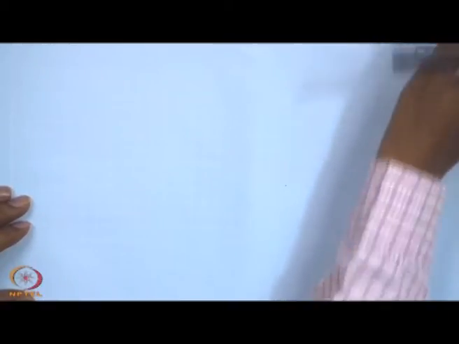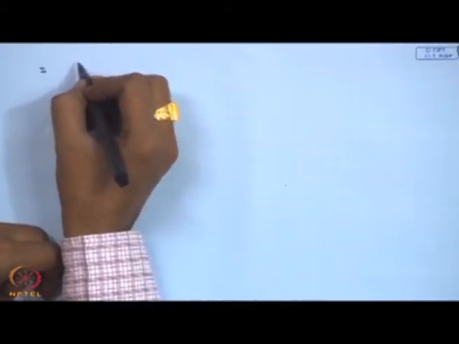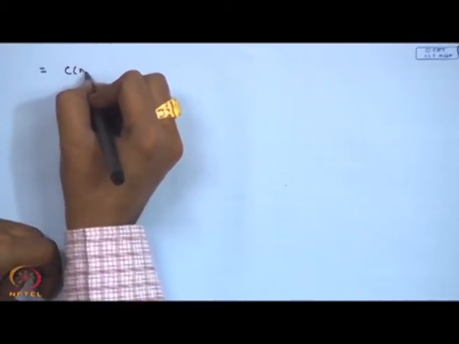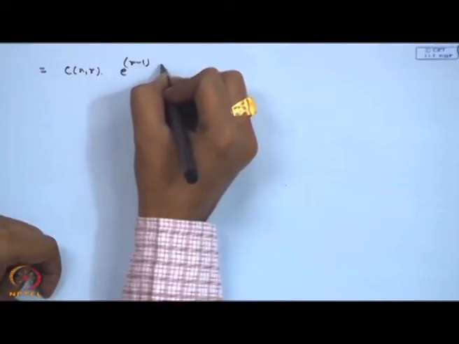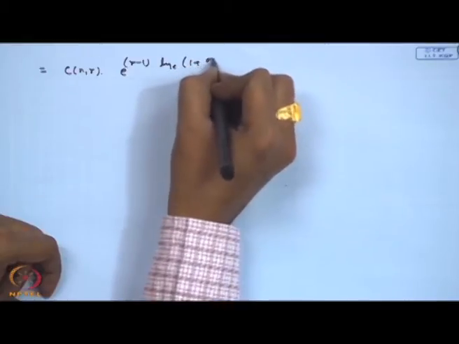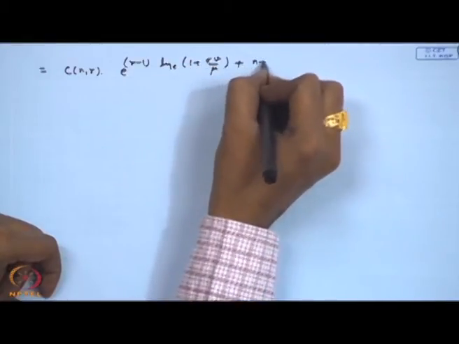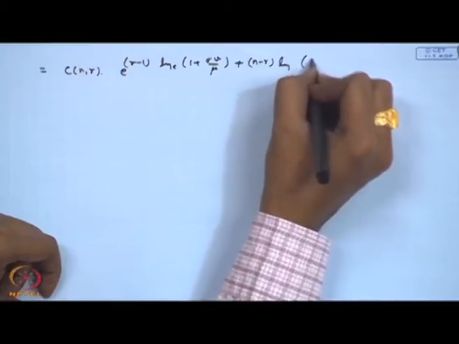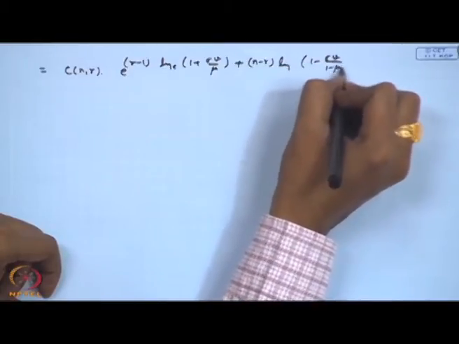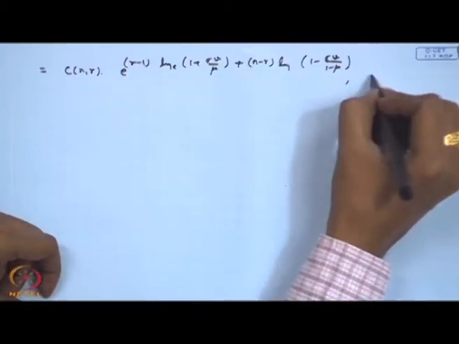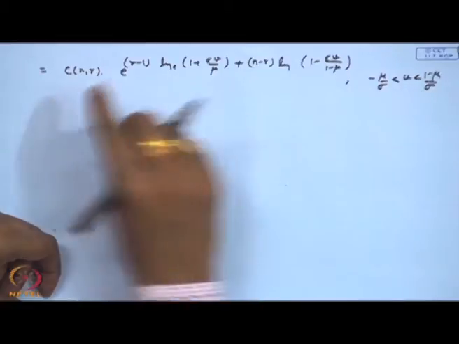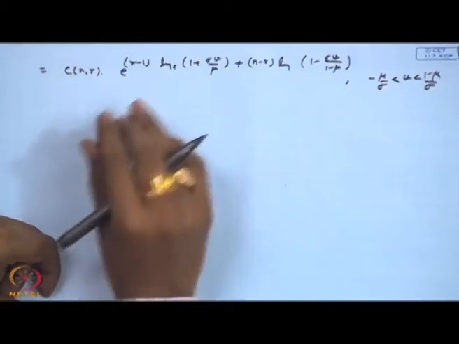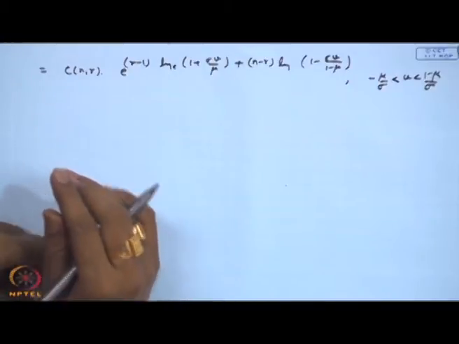This term I further express as a coefficient of n and r, e to the power r minus 1 times log of 1 plus sigma v by mu, plus n minus r times log of 1 minus sigma v by 1 minus mu, and there are some coefficients which I have not written here, for minus mu by sigma less than v less than 1 minus mu by sigma. The C n,r coefficient is actually all these terms, so I am just omitting that here.